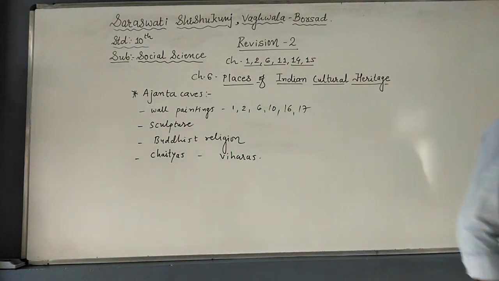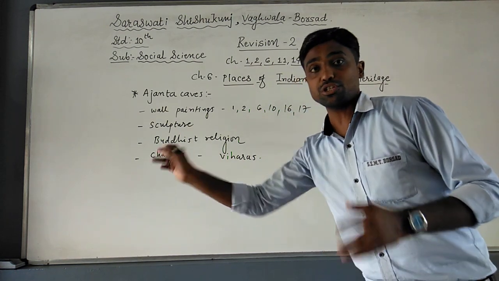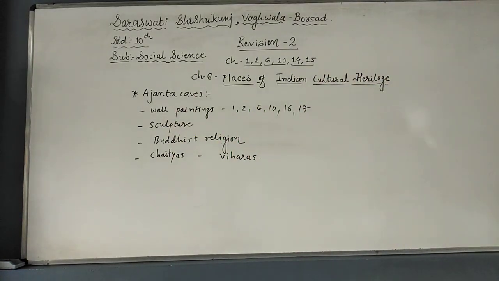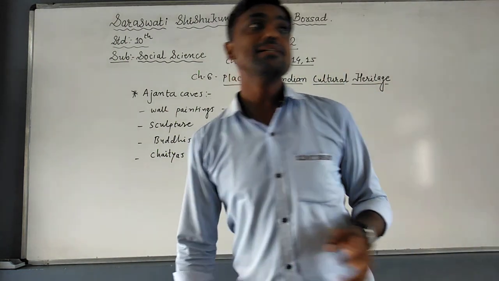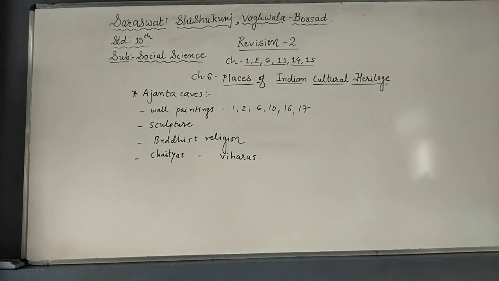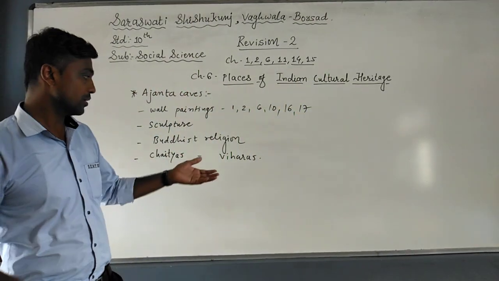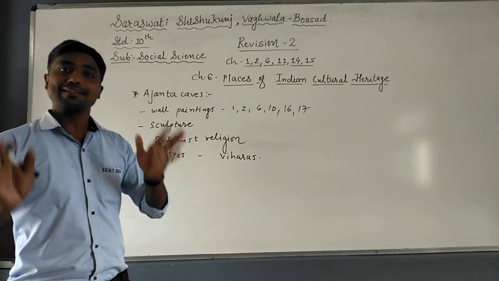Chaitya means the temple halls for Buddhist monks, where stupas are built in the interior of most of the caves. Viharas means the Buddhist monasteries where the Buddhist monks were taking rest, studying or residing. So Viharas means the areas where the Buddhist monks study, or their residential areas.